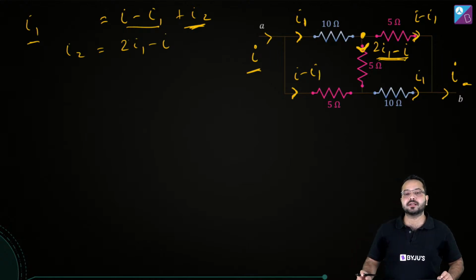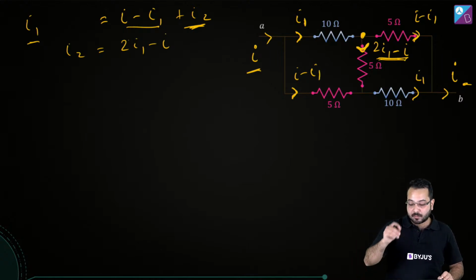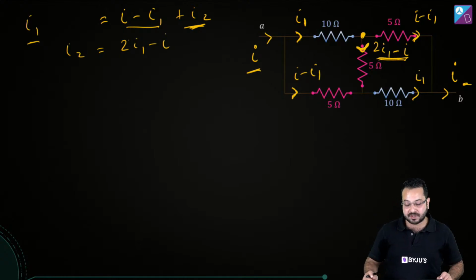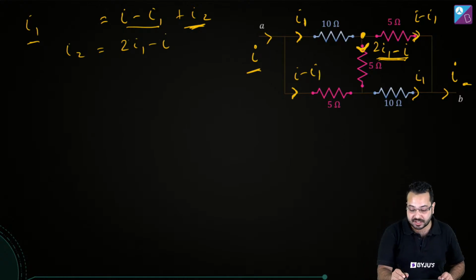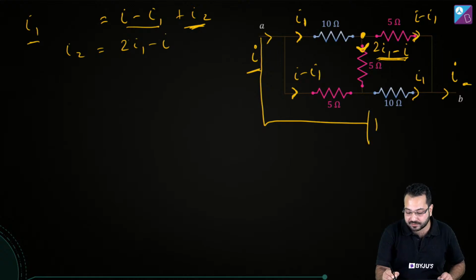Now I can apply KCL and KVL, but there is a special way of applying KCL and KVL because we have to find the equivalent resistance. We'll have to connect these two ends with a battery.